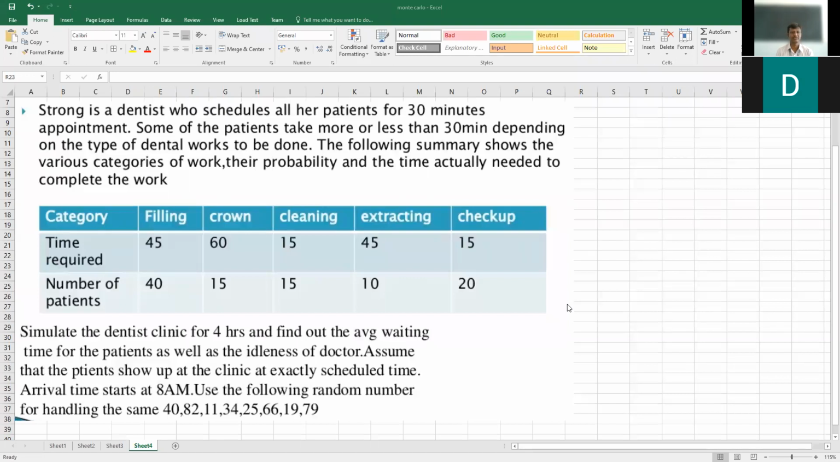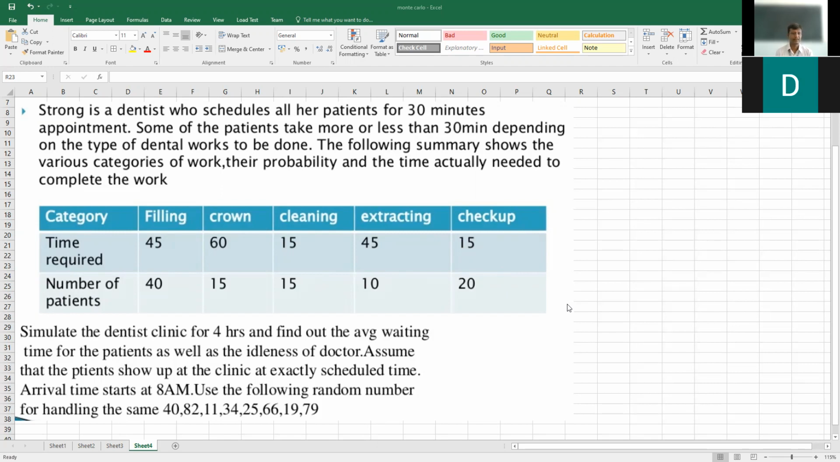Strong is a dentist who schedules all her patients for 30 minutes appointment. Some of the patients take more or less than 30 minutes, depending on the type of dental work to be done. The following summary shows that various categories of works, their probability, and the actual time needed to complete the work.